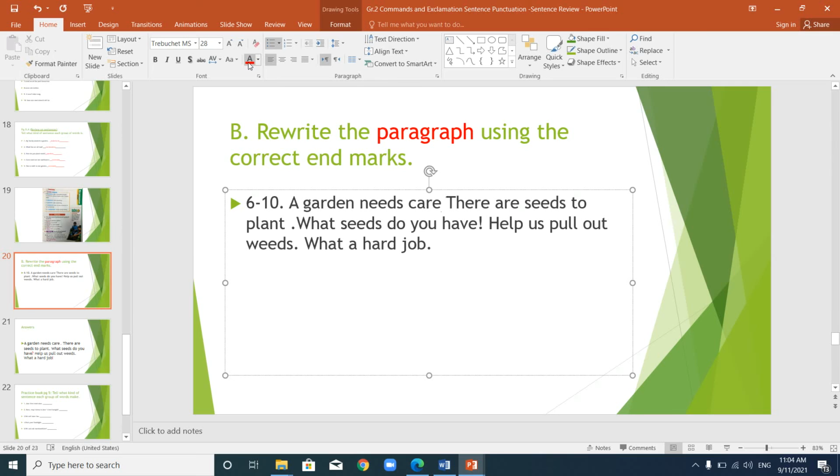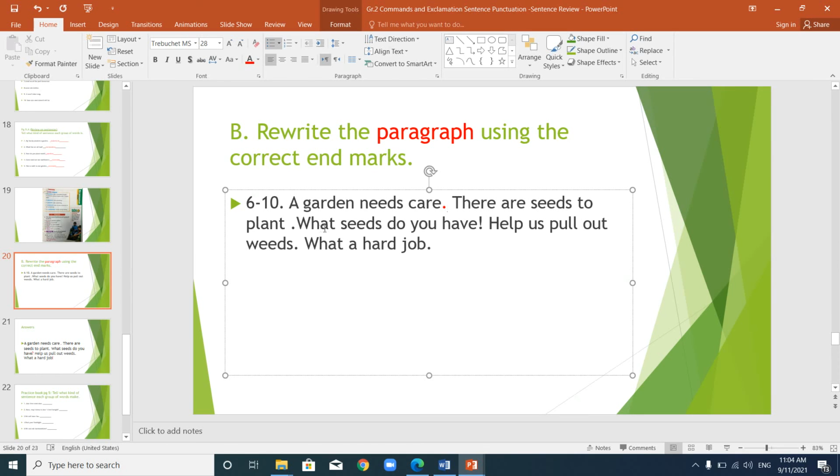So I will take out the question mark and put a period. The next sentence, there are seeds to plant. It's telling you that you have to plant the seeds, and it ends with a period. This sentence is correct. It ends with a period and it's a statement, so it's correct.